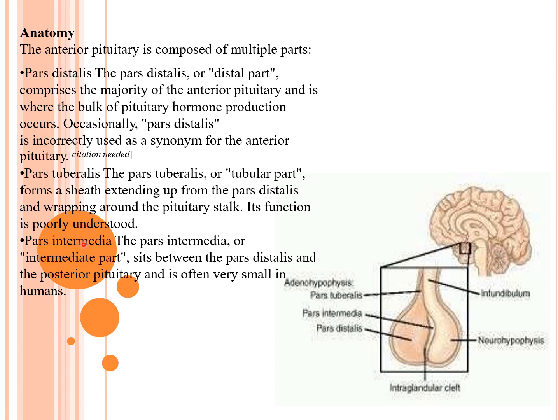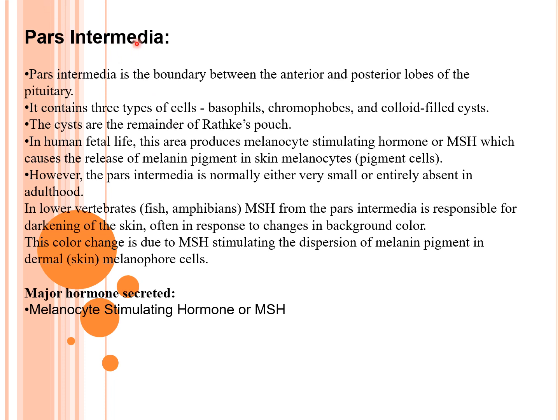Pars intermedia: the pars intermedia sits between the pars distalis and the posterior pituitary, and it is often very small in humans. The pars intermedia is the boundary between the anterior and posterior lobes of the pituitary.